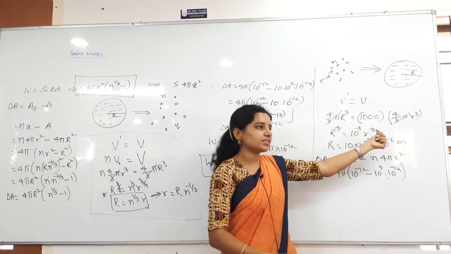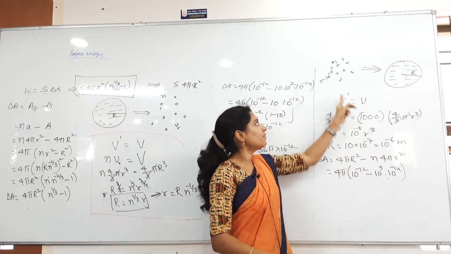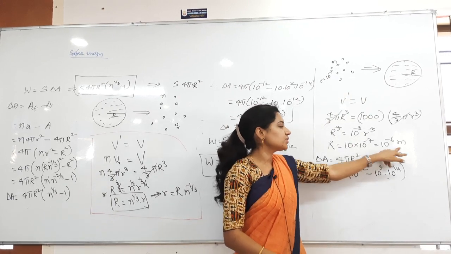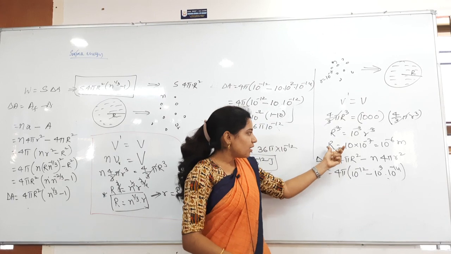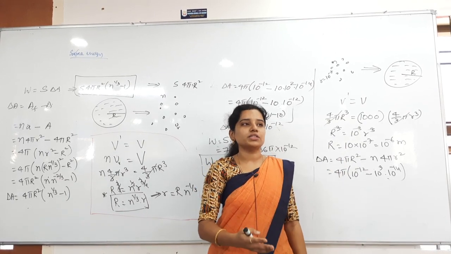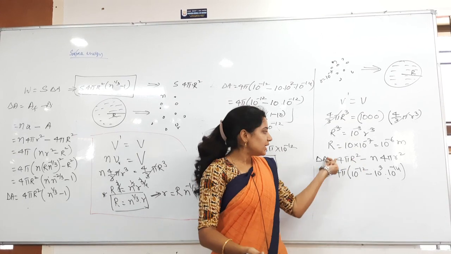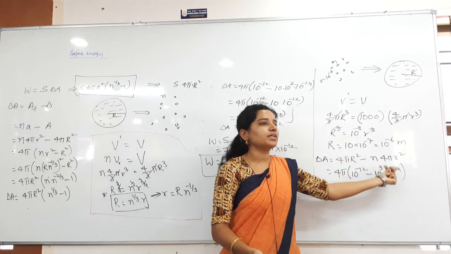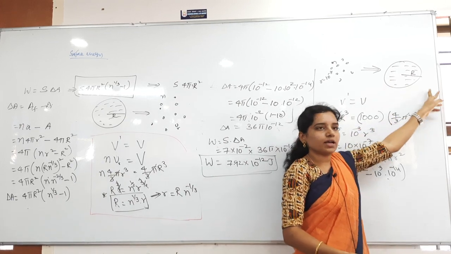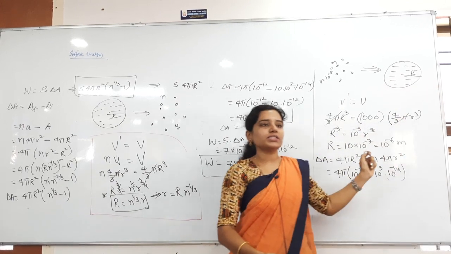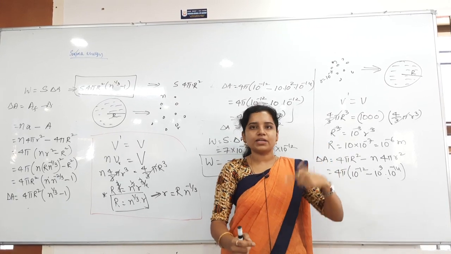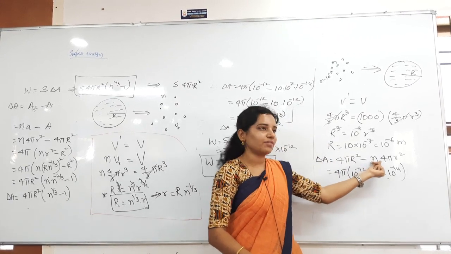Now the cubes got cancelled, and then 10 into the smaller value already mentioned in the problem, that is 10 power minus 7. So we got 10 power minus 6 meters here. Then now you have to find out the change in area. Why? Because work done is equal to S into change in the area. So delta A is equal to final area minus initial area. Final area is 4 pi into capital R square, minus the initial area. Each area is 4 pi small r square. How many are there? N number, so I have taken n here.